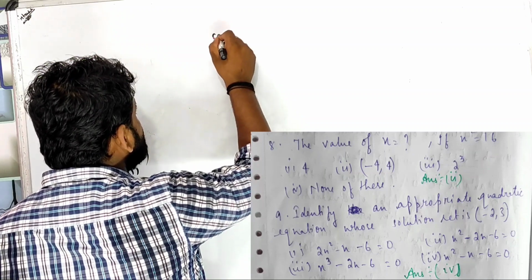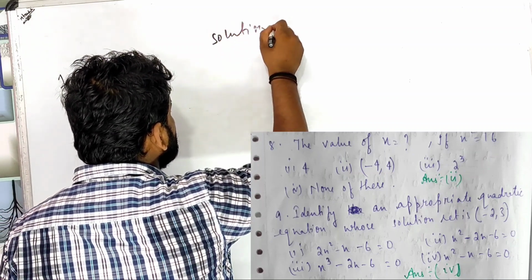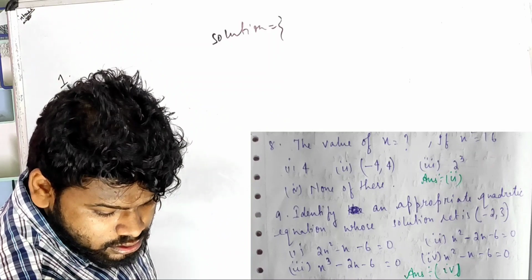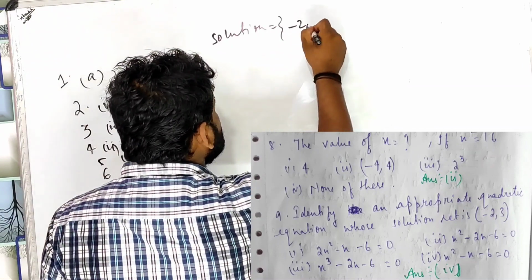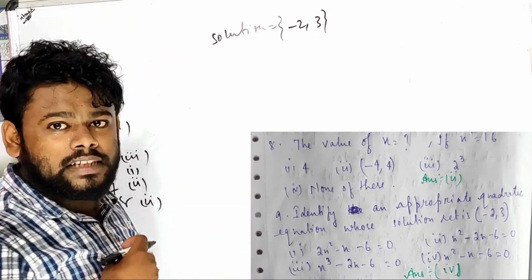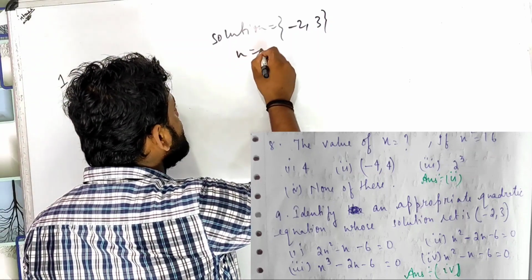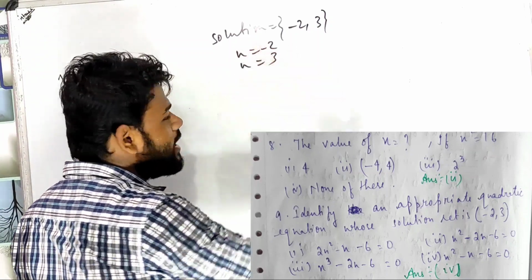Solution is given. What is the solution given, children? Minus 2, 3. Minus 2, 3. That means solution given means x is given. So x is given as minus 2 and x is given as 3.